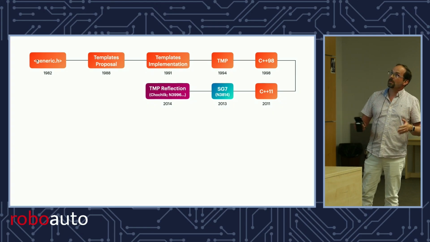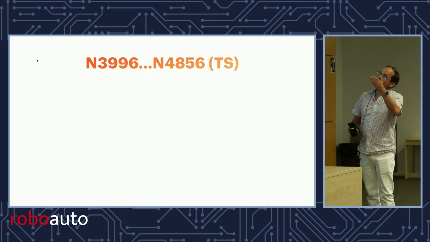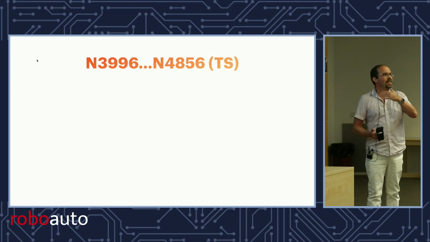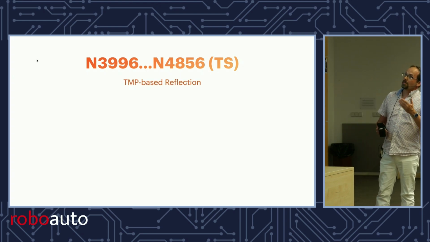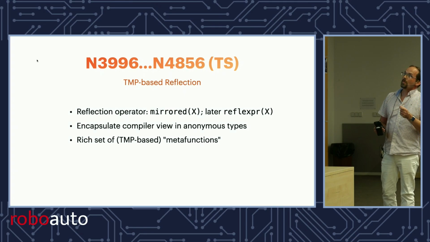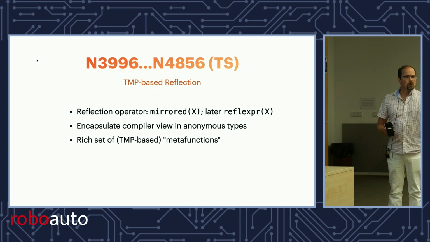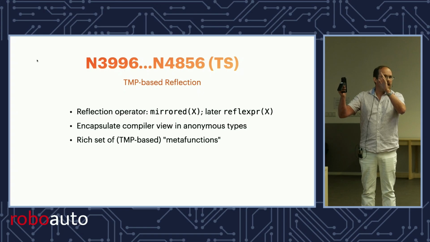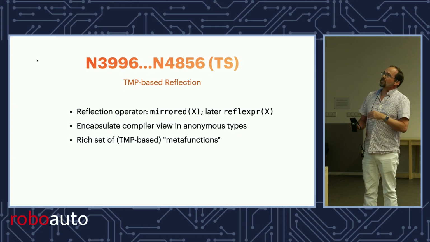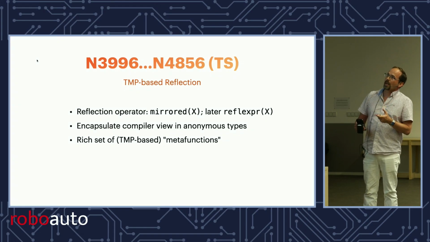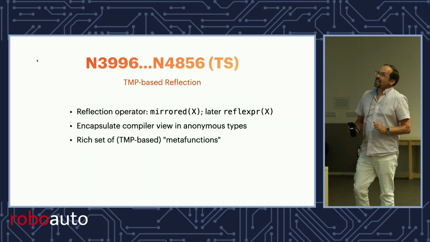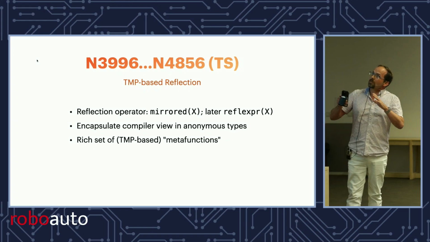So people are meeting and they're developing this idea, and it eventually becomes a technical specification. So it's not exactly a standard, but a candidate for standardization. And some of the elements, as I mentioned, are template metaprogramming based. It introduces a reflection operator. In the original paper, it proposed a couple of syntaxes, including mirrored, and then x is not just a variable name, it can be some construct. Right? And then later the committee says, well, instead of a beautiful keyword like mirrored, let's make it a nice keyword like reflexpr, right? And it's based on template metaprogramming.